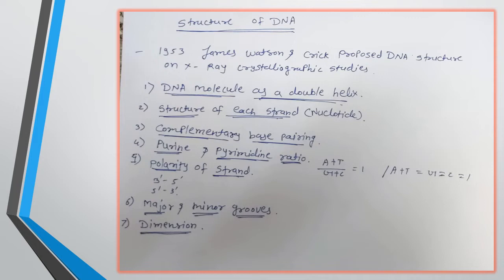Then the rise of the helix is 36 degrees between two successive strands. The diameter of the DNA is 2 nm. Then there are 10 base pairs present in one complete turn of DNA, and 1 nm is equal to 10 Angstrom. This means the DNA molecule makes a complete 360 degree turn after covering a distance of 3.4 nm.